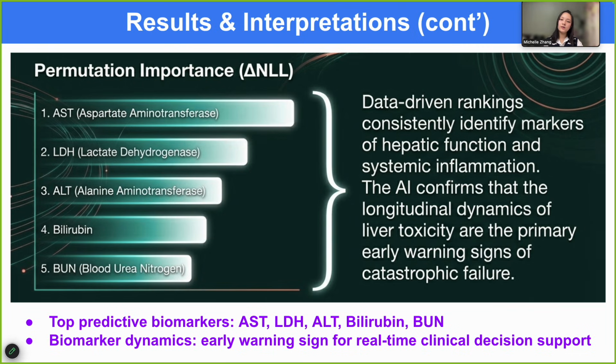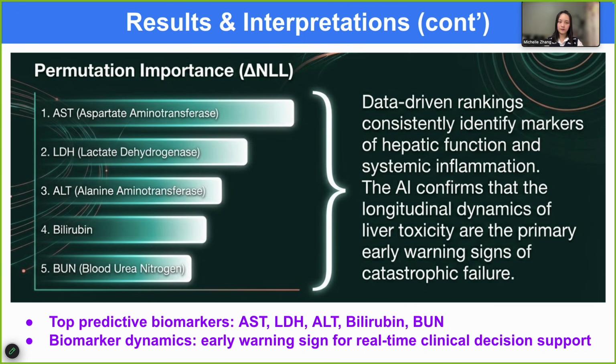To understand what the model was learning, I used permutation importance. The idea is to shuffle one biomarker at a time across validation patients and measure how much performance worsens. If performance drops, that biomarker was important for prediction. The top biomarkers were AST, LDH, ALT, bilirubin, and BUN.